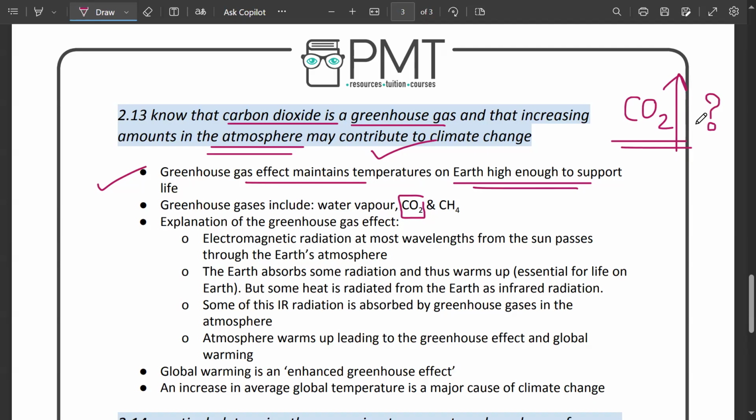Obviously it's needed by the plants, obviously we need oxygen as well, but when we humans are cutting down the trees, who's going to absorb the carbon dioxide? Are we going to take in carbon dioxide? We can't. We produce carbon dioxide. Now we are producing carbon dioxide as well. Who is there to absorb? No one. उसकी वजह से क्या हो रहा है? In your atmosphere, carbon dioxide is being trapped.